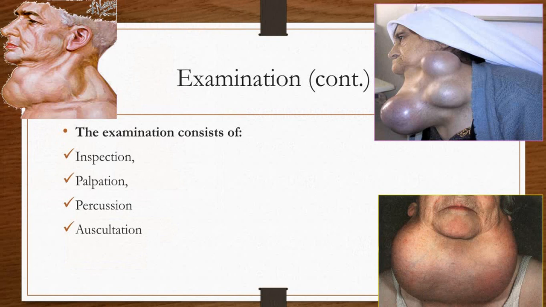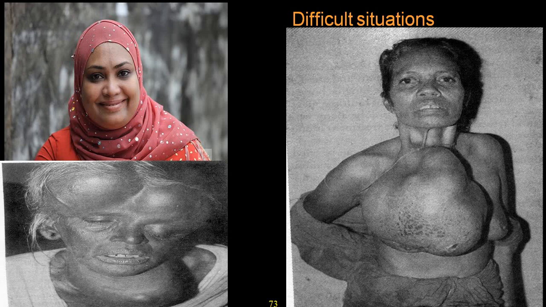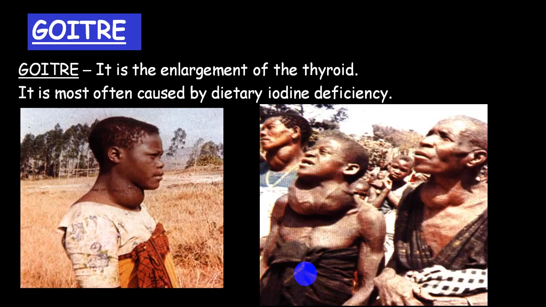Examine properly: do inspection, palpation, percussion and auscultation. Look for the lingual thyroid gland. Look for secondary metastasis. These are secondary metastasis. You can see the size of the thyroid gland enlargement. 100% this has to be a malignant tissue. In an area where there are goitrogens or iodine deficiency, it can be iodine deficiency goiter.